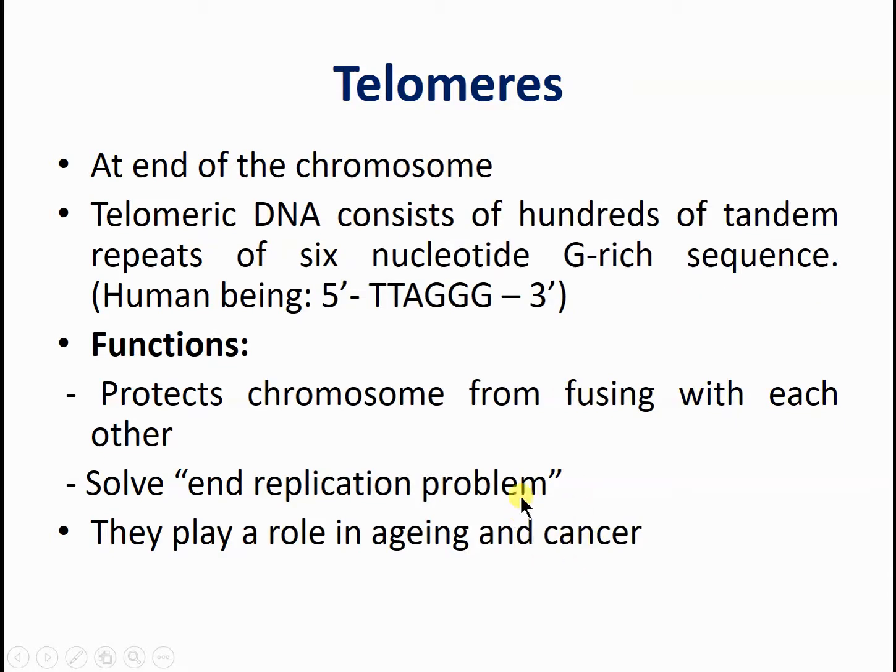So ultimately the cell can die due to the absence of certain genes. In cancer cells, telomerase activity becomes increased, so more and more telomeres are synthesized. If there are more and more telomeres, then replication continues beyond the lifespan, and they will synthesize normal daughter cells, meaning daughter cells containing the complete DNA of the parent. So they can proliferate multiple times beyond their lifespan. So in cancer cells telomerase activity is increased, and in aging or senescent cells telomerase activity becomes reduced or completely absent.